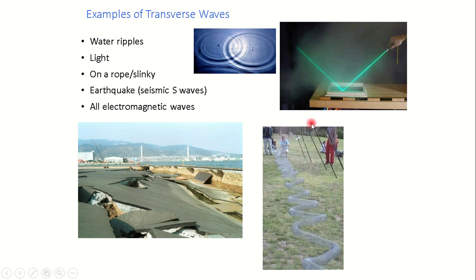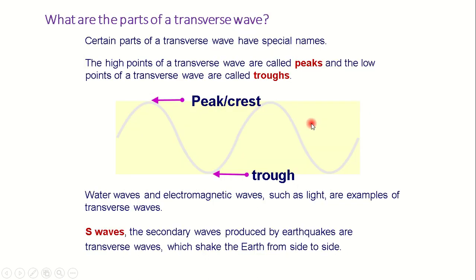Okay, what are the parts of the transverse wave? These are the parts of a transverse wave: the peak or the crest, and the trough. Okay, the peak and the trough.